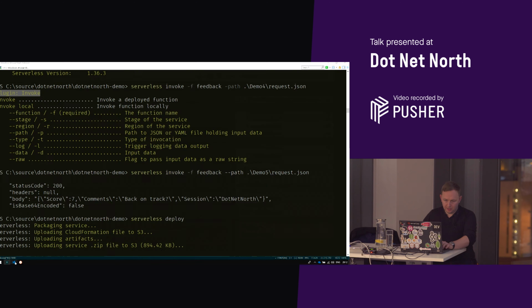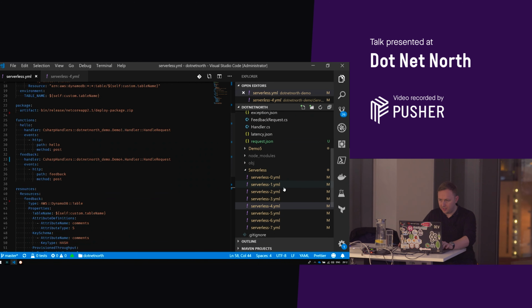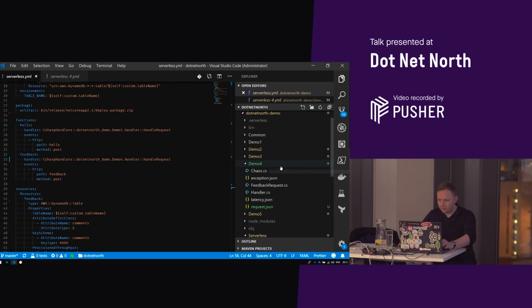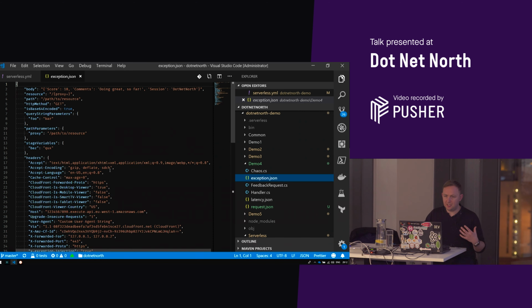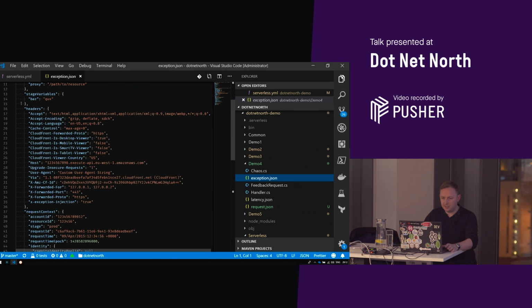While that's deploying, I'll show you an example of what the request looks like going in now. In demo 4, we've got this exception.json. This is a JSON representation of the API Gateway request. You can see there's a collection of headers here, and we've just got exception injection true at the bottom. The way I'm going to show you is really manual.